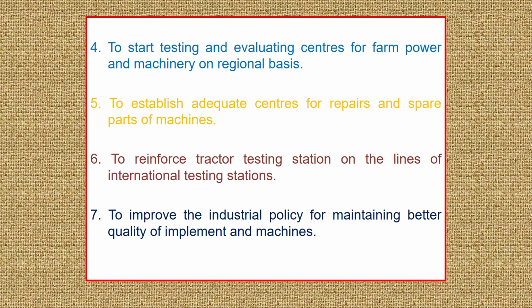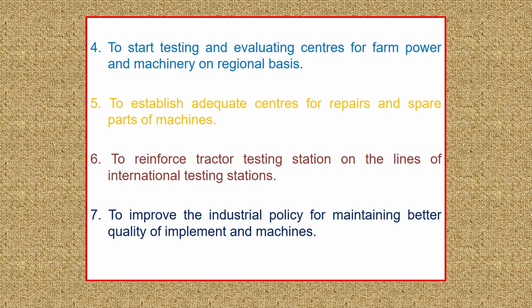There is a need to reinforce tractor testing stations on the line of international testing stations. The testing level must match the international level, because some tractors which are quite popular in Indian agriculture, like John Deere and New Holland, are not native Indian, they are imported ones.